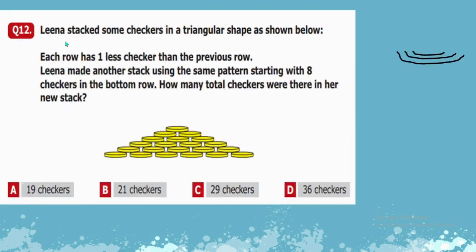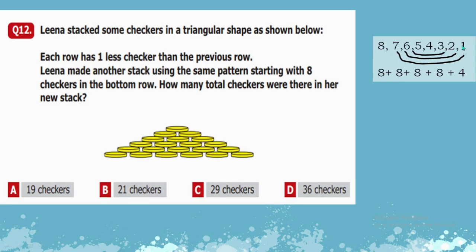Question number 12: Lena stacked some checkers in a triangular shape as shown below. Each row has one less checker than the previous row. Lena made another stack using the same pattern starting with 8 checkers in the bottom row. How many total checkers were there in her new stack? We can write it like this: there will be 8 checkers at the bottom row, then 7 in the upper one, then 6, 5, 4, 3, 2, 1.